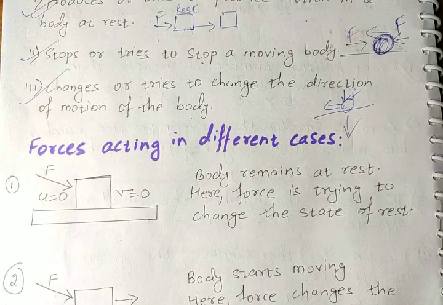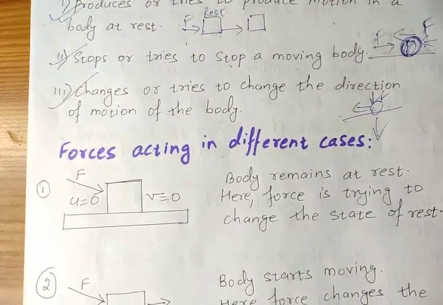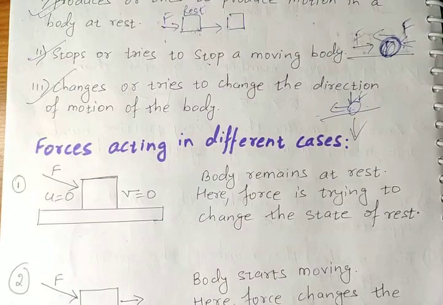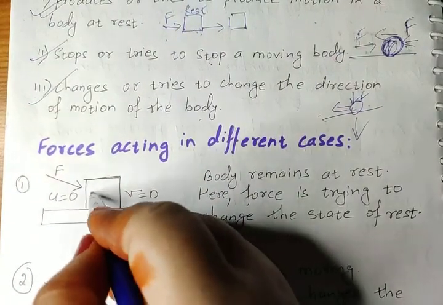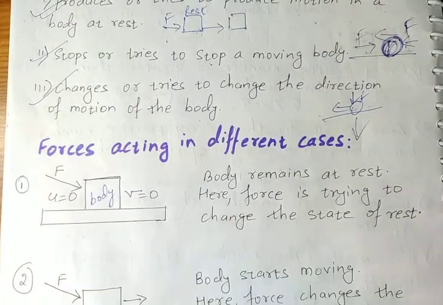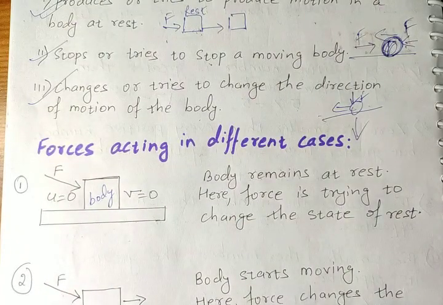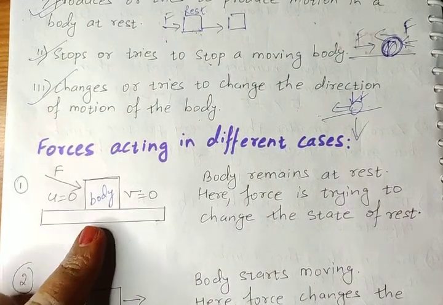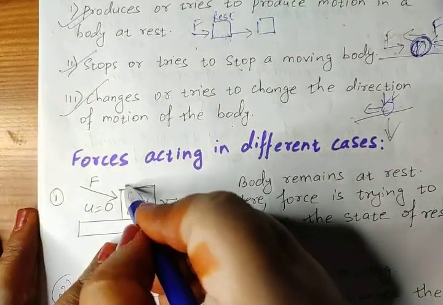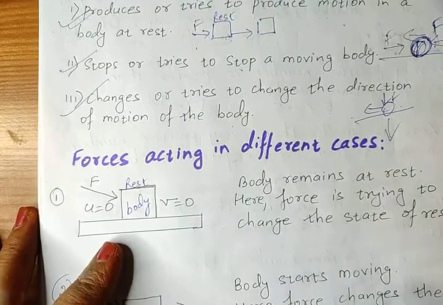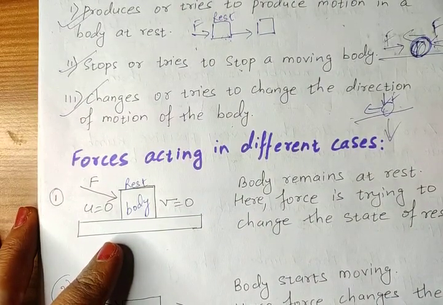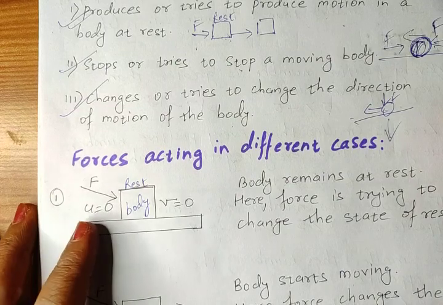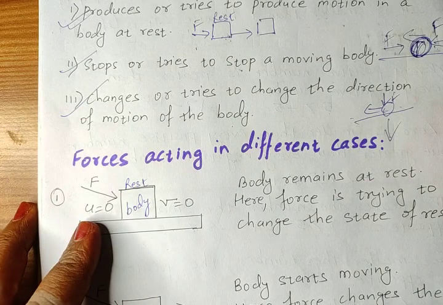Okay. Next, forces acting in different cases. One by one we will see the case. First case, children, you can see this is a body. This body is in which position? Rest position. Means it is not at all moving. So initial velocity is 0.